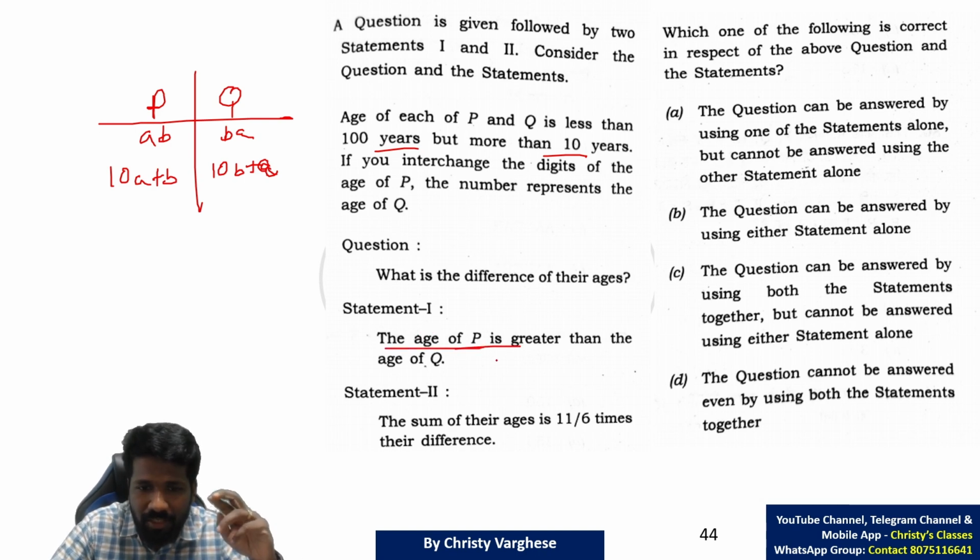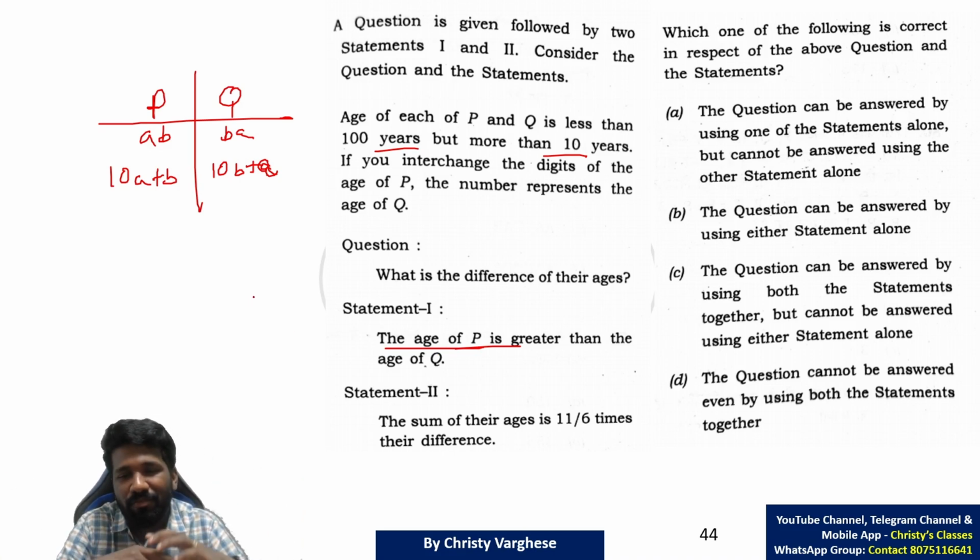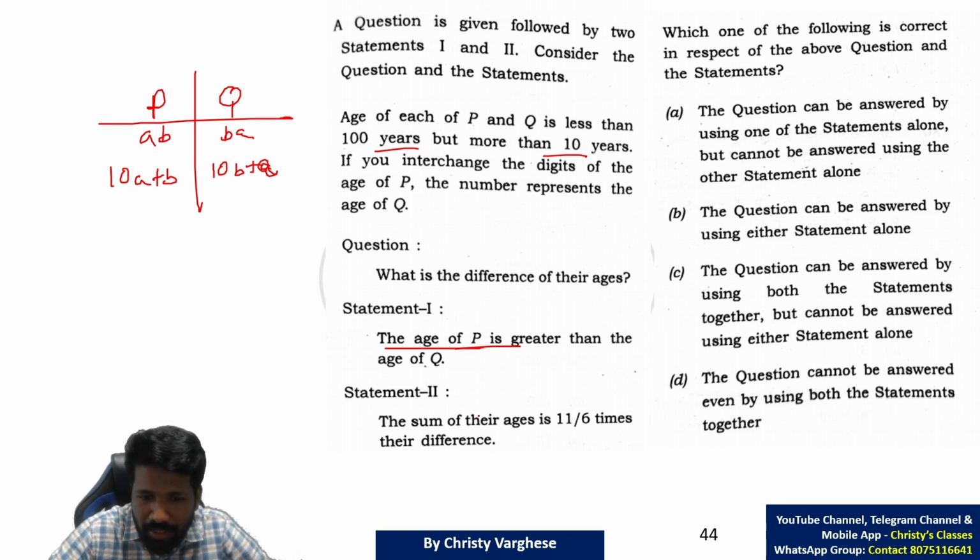Is statement 1 information enough or not? Age of P is greater than that of Q. 10A plus B is greater than 10B plus A. That is not giving you any information or value about A and B. So let's go to statement 2.